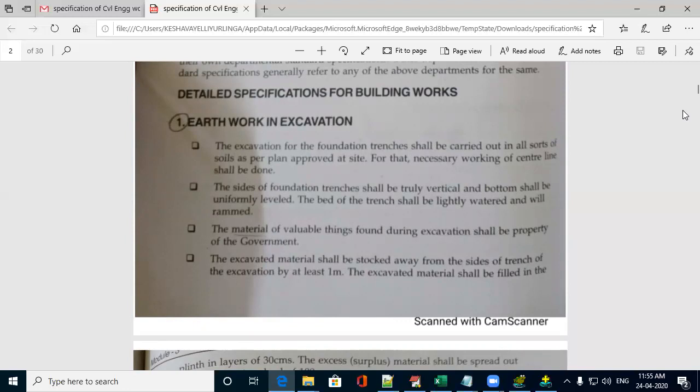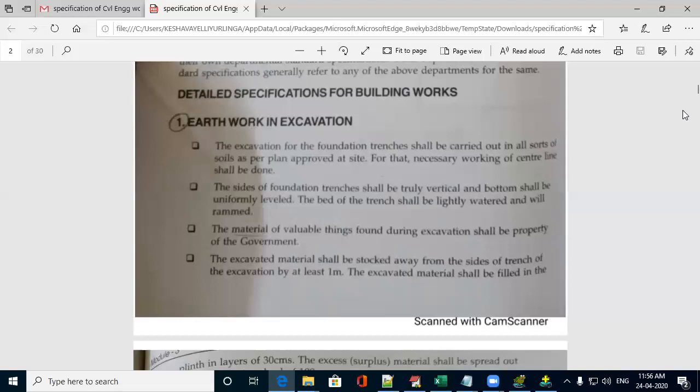First, you have to write what the items of work are, what materials are required for that particular work, in what proportion they are required, and what the properties of those materials are. Then how those materials are used by the laborers, and how the construction work is carried out. Each and every step you have to explain in detail point wise, and how the measurements are taken, and for how many days it is cured. Like this, all the details of that particular work you have to write in your own sentences. You might have seen each and every step of each construction work. Just accumulate everything you have seen.